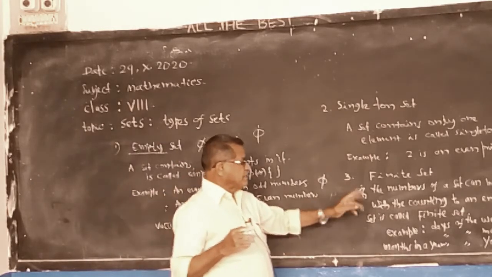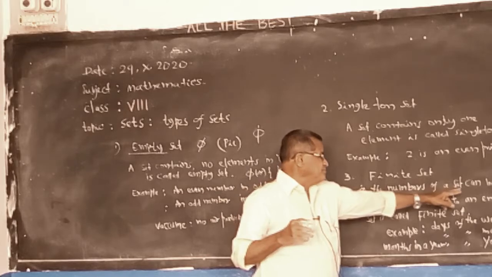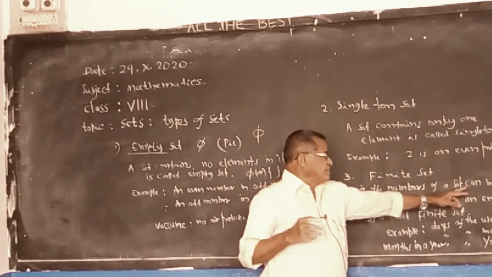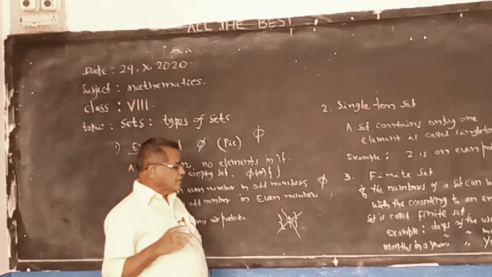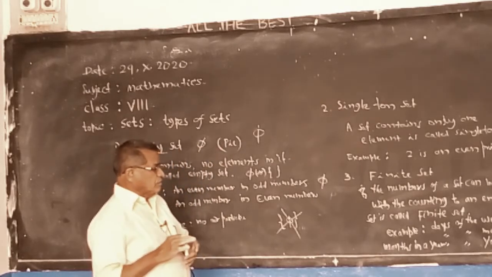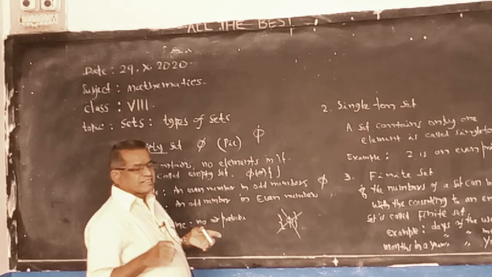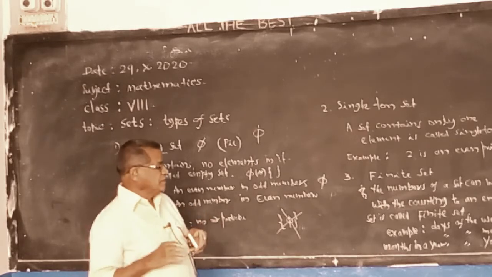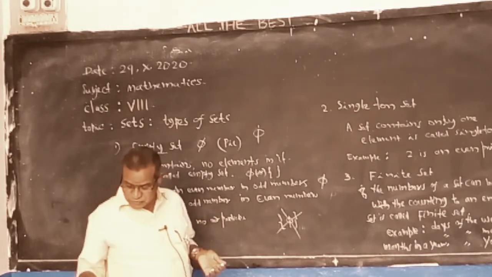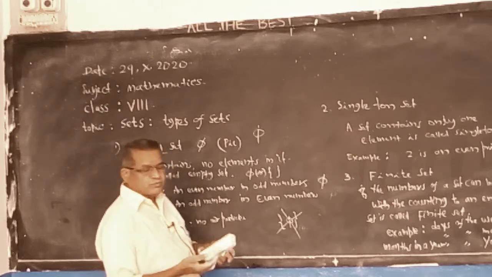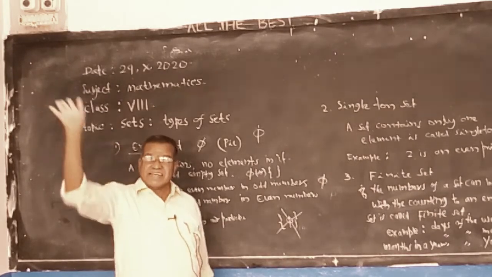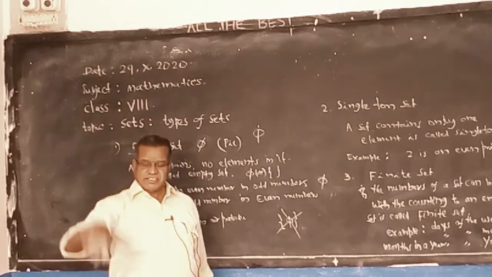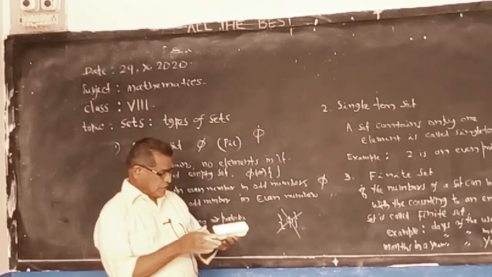The number of elements of a set cannot be counted is known as an infinite set. For example, the set of natural numbers: we can start with 1, 2, 3, 4, but there is no end.